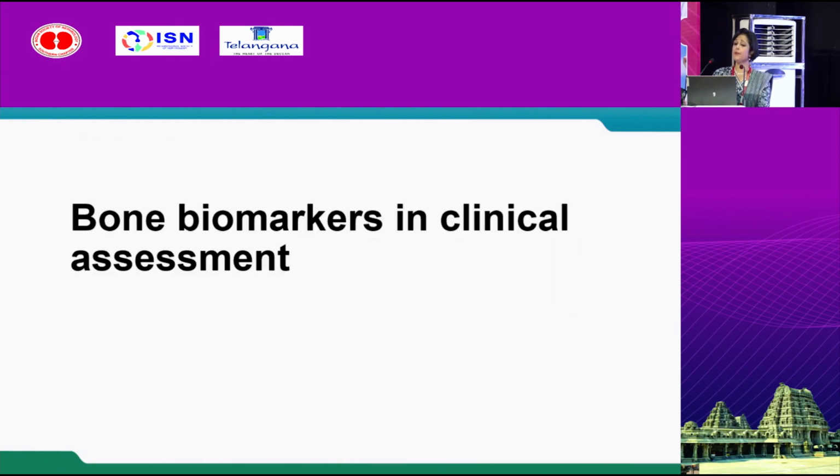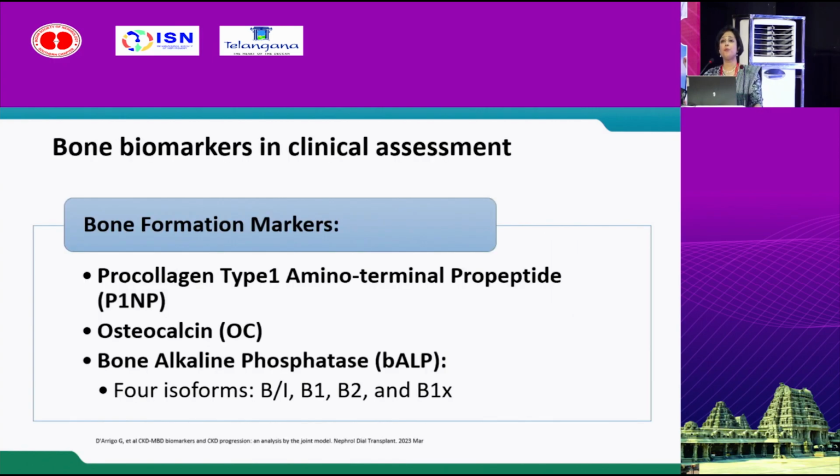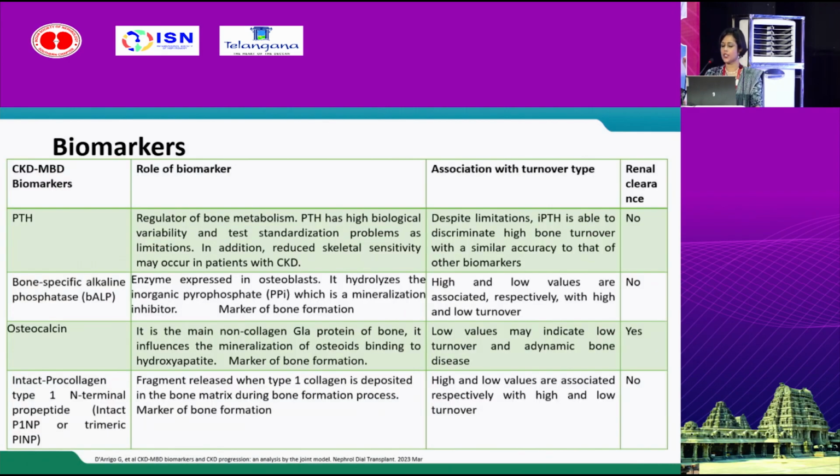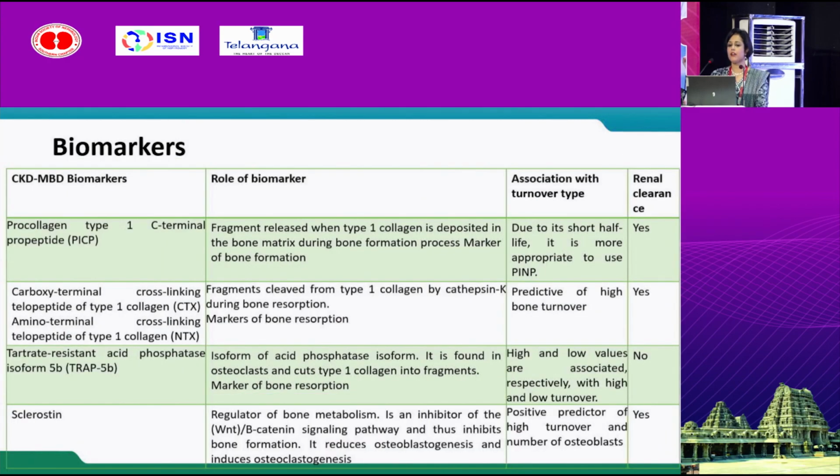Now, coming to the bone biomarkers, we have bone formation markers like procollagen type 1 amino-terminal propeptide, osteocalcin, bone ALP, and resorption markers like hydroxyproline, hydroxylysine, CTX, TRAP5B. Majority of these markers are cleared by kidney. So, in CKD, it is better to go for markers like bone ALP, P1NP, and TRAP5B, which have no renal clearance. Now, these are the biomarkers we have. And of that, we have PTH, bone ALP, bone formation markers and resorption markers, and the newer marker, sclerostin.